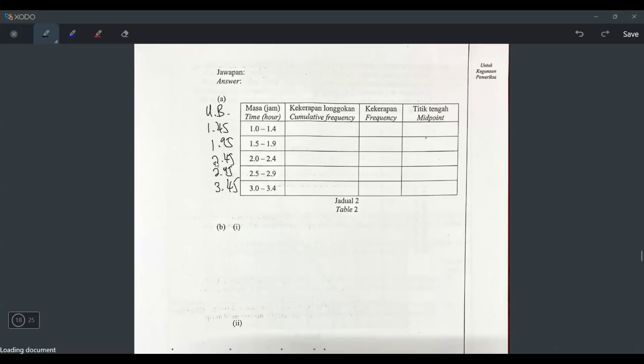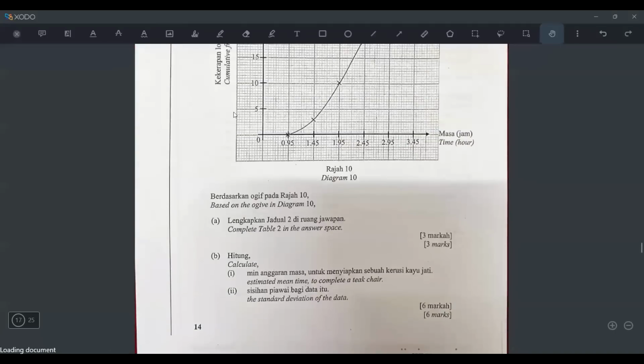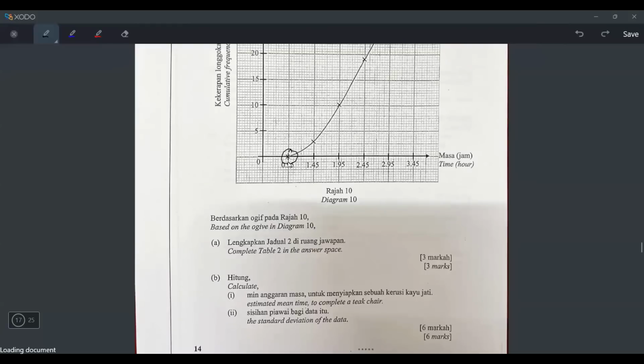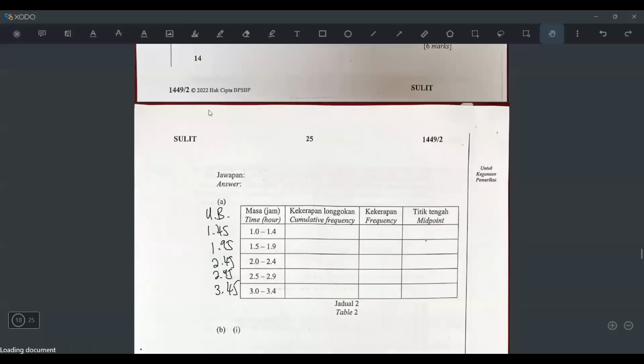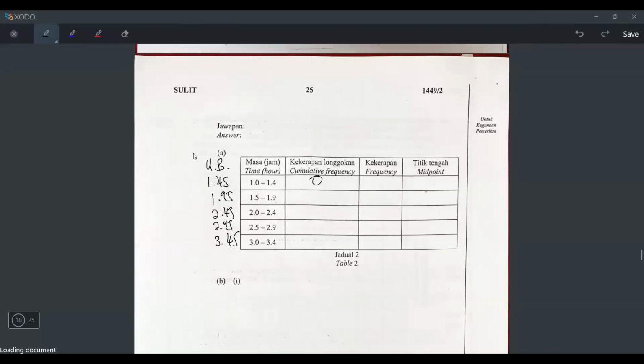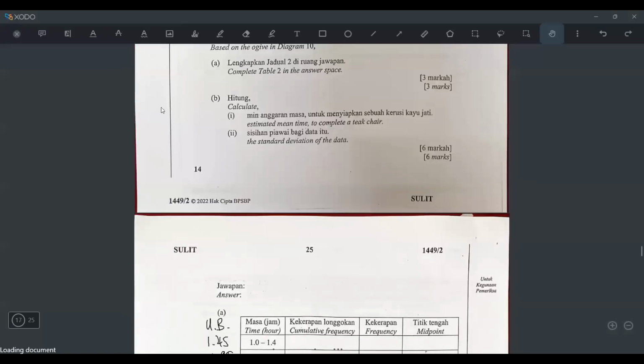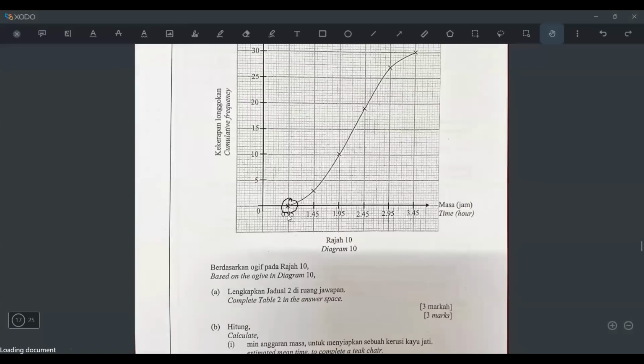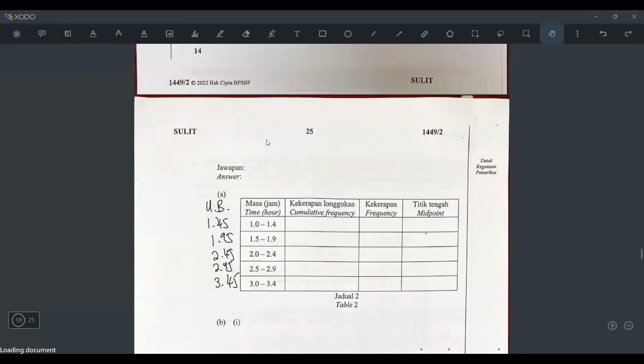Maybe you will ask, Junha, why are you wasting your time? They never ask you to find upper boundary. It's because students will get confused with this. They will look at this, they will see 0.95, and then they will just write 0 here, which is wrong already. You must know one thing. When we plot coordinates for an ogive, we take the x-coordinate as upper boundary and the y-coordinate as cumulative frequency. And if the point is here, it means when the upper boundary is 0.95, then only the cumulative is 0. You cannot put 0 here, because the upper boundary for this class is 1.45.